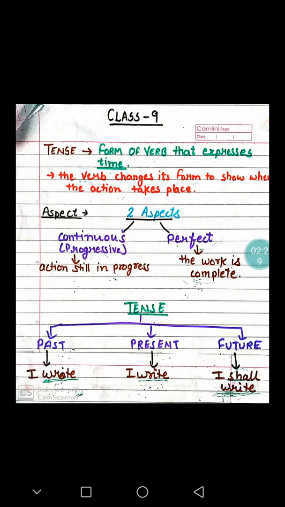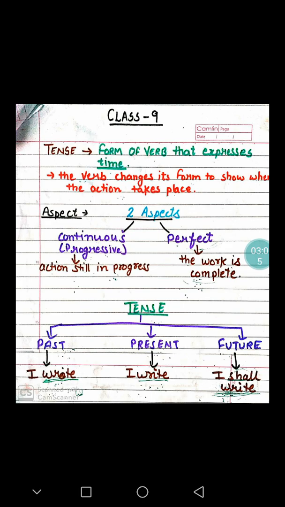Now, in a sentence, what changes in a tense? If we want to say that some action is taking place at present, but we also want to say that this action took place in the past, what changes in the sentence?